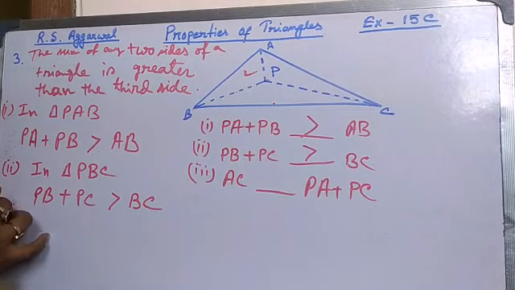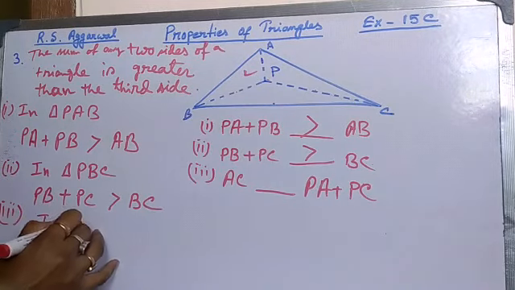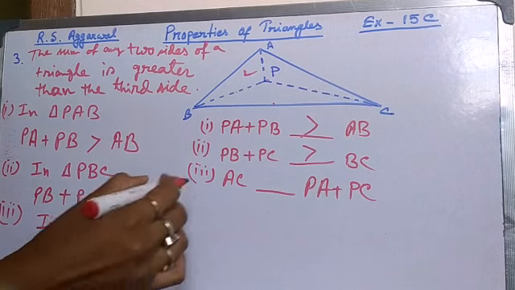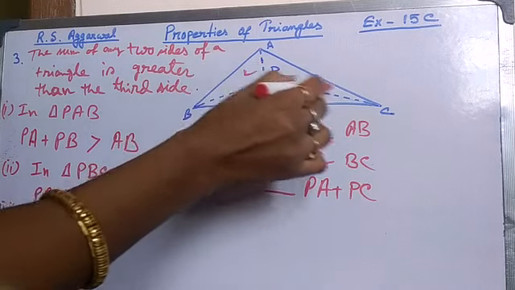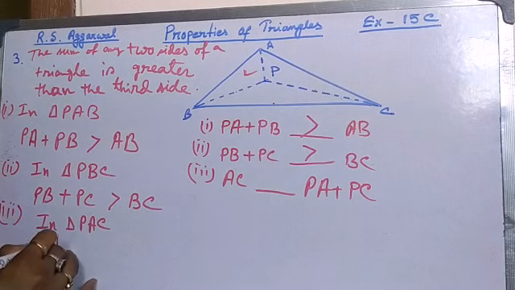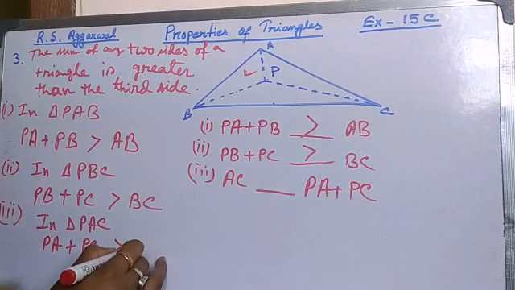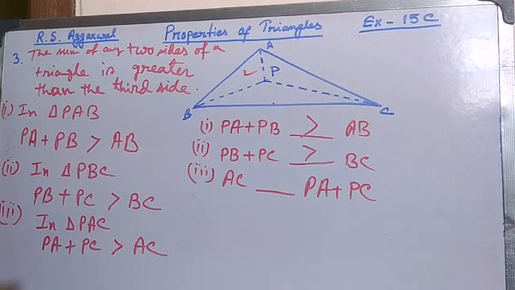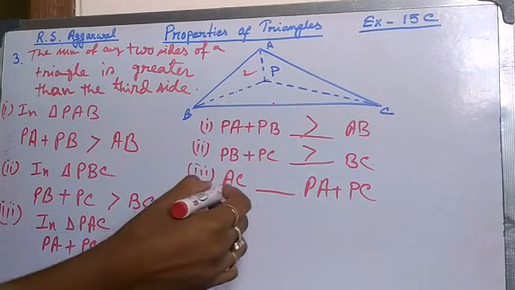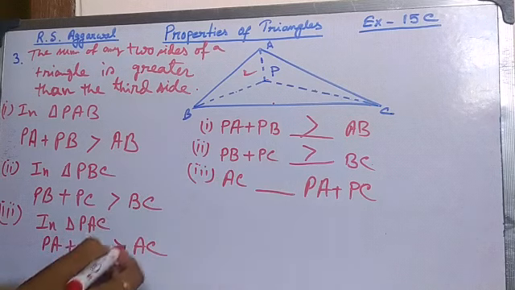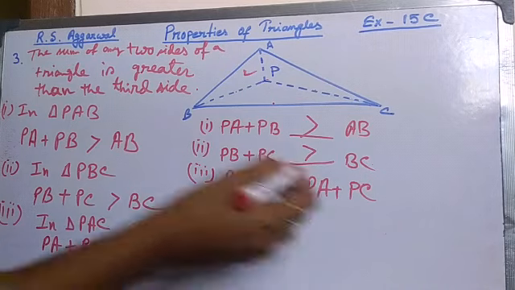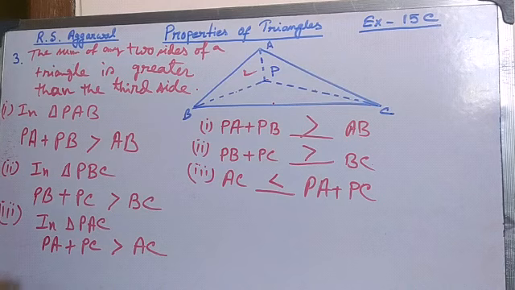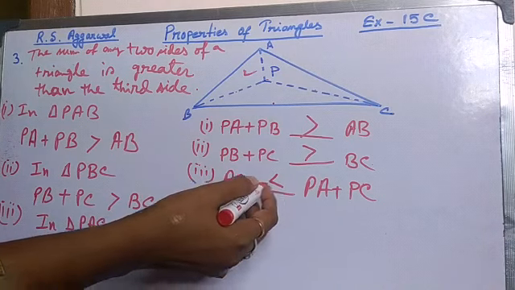Now number 3, the triangle PAC. In triangle PAC, there is AC dash PA plus PC. Here the sum of any two sides, that means PA plus PC, is greater than the third side AC. But here AC is given first, that means AC will be lesser than the sum of the other two sides. So here the sign will be reversed.